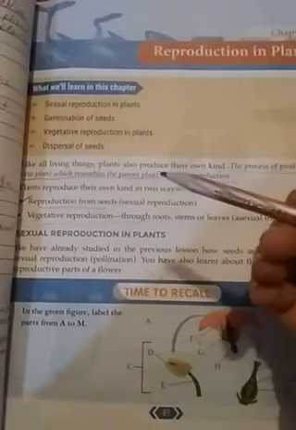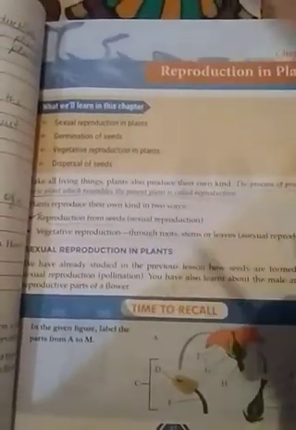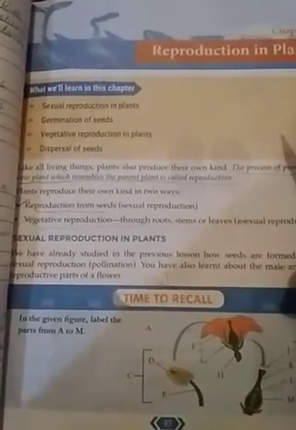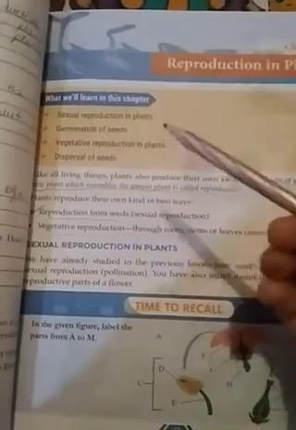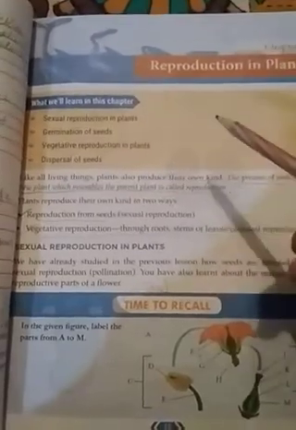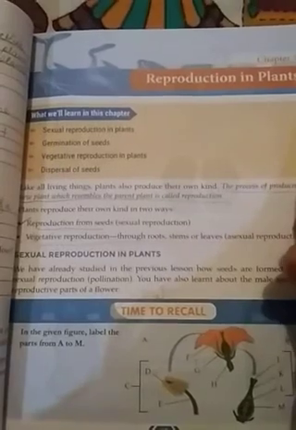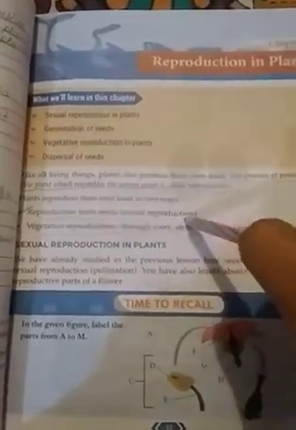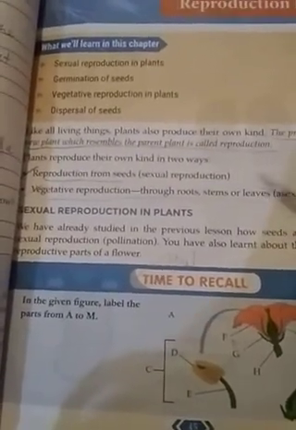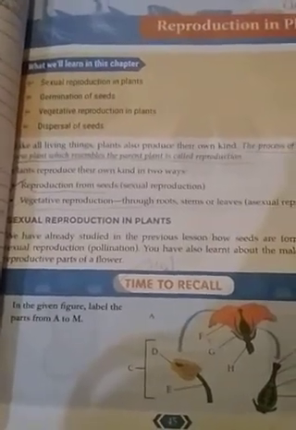For example, if a rose plant has red roses, when it reproduces it will again produce roses of red color only. If it is a rose plant with yellow color, then it will produce yellow roses only. Clear everyone? So they resemble the characteristics of their parent plant, that is the color of the rose. Whatever the color of the parent rose, that will be the color of the young rose also.